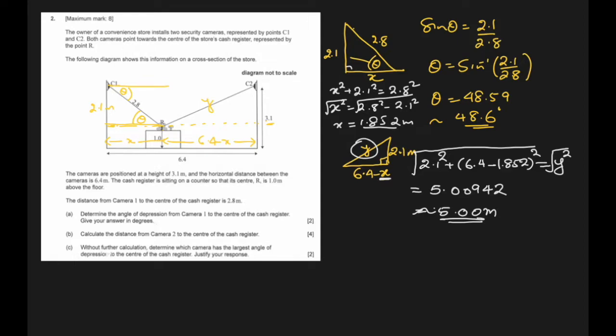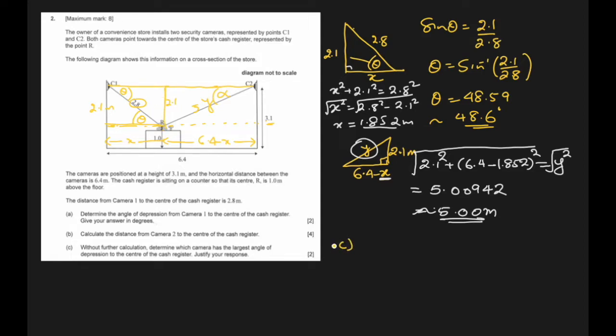Next: without further calculation, determine which camera has the largest angle of depression. So if I draw another here, let's call this angle alpha. Which one is larger? That's what they're trying to say, from the camera to the center of the cash register. Justify your response. So now if I complete this, it becomes a triangle like this, right? So this is 2.8, this is 5 meters, and the common line between them is 2.1 meters, this middle line.